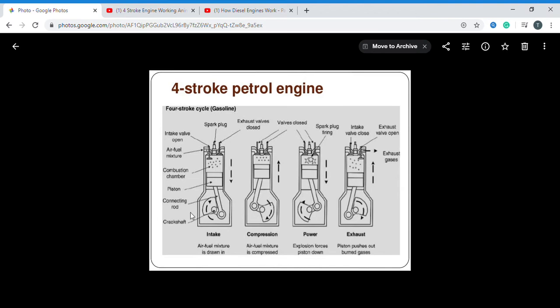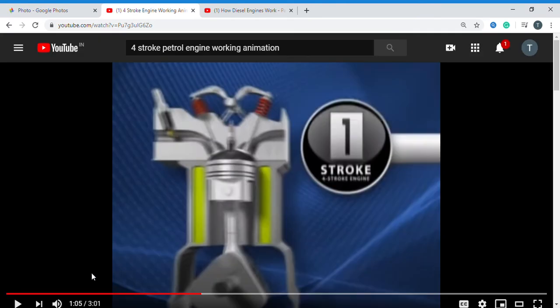Okay. So 180, 180, 360, 180, 180 degrees, 360. Totally 2 revolutions of the crankshaft. So this is the complete information of the 4-stroke petrol engine. You can see the video, then you can easily understand.